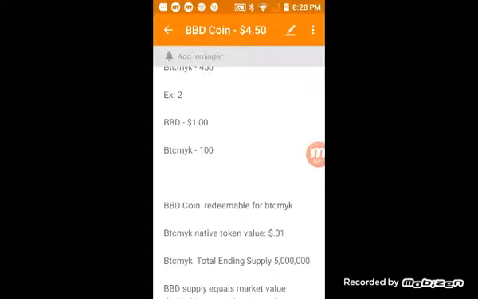Now you could then withdraw that for that amount of the BBD coin, right? Let's say if the market value of the BBD coin was $1 and you withdrew that 100 Bitcoin MYK tokens off the platform, you would receive one Bitcoin MYK Backed Dollar, one BBD coin, right? So it's very simple math, and it's done that way on purpose, right?